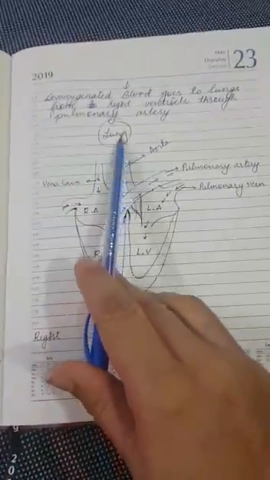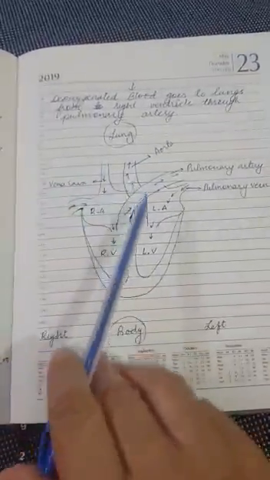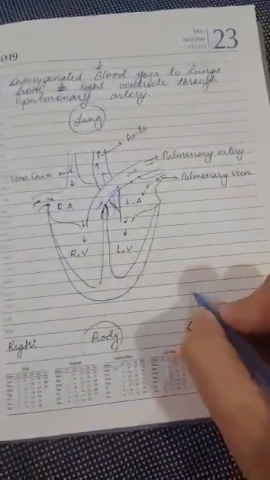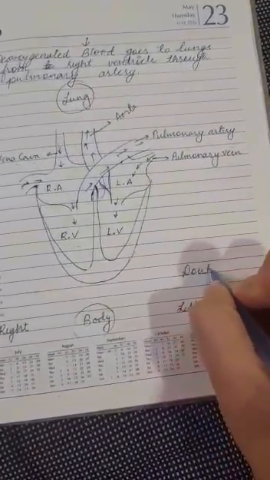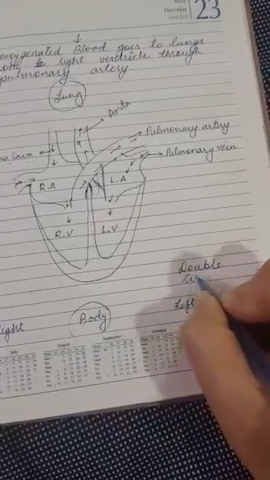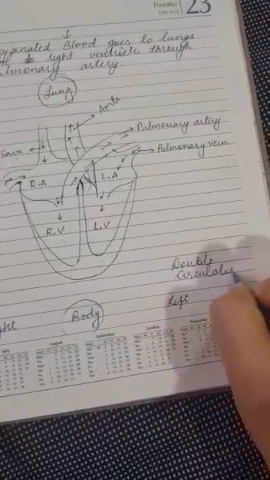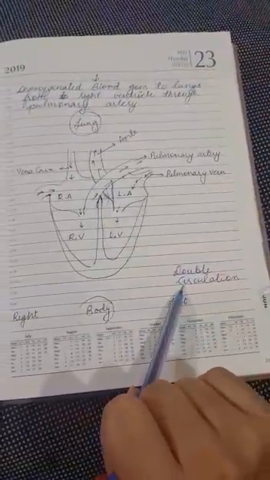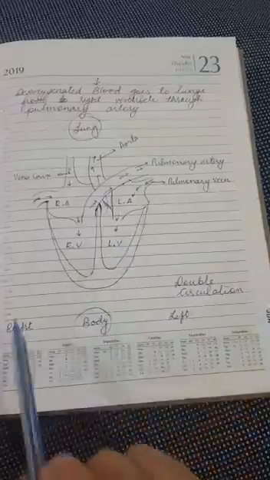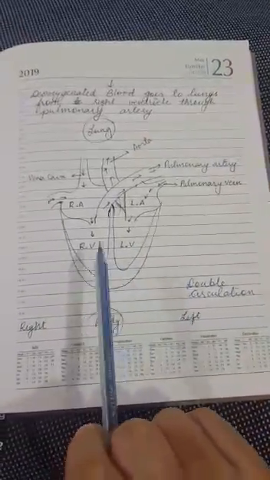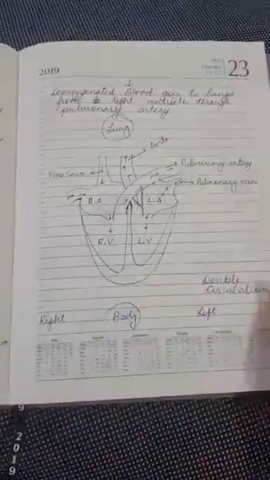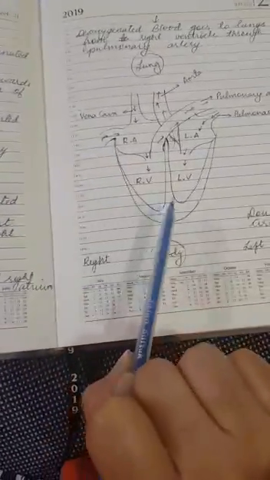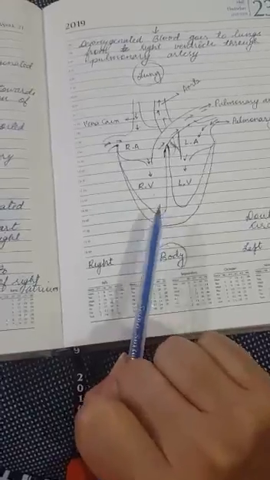So in the whole cycle the blood is coming into the heart 2 times, and therefore this kind of circulation is known as double circulation. Double circulation is a type of circulation in which in a single cycle the blood passes through the heart 2 times.